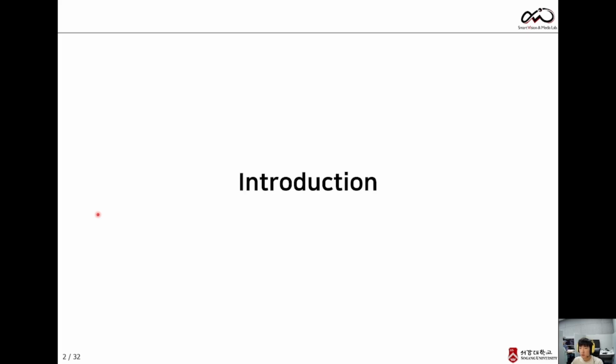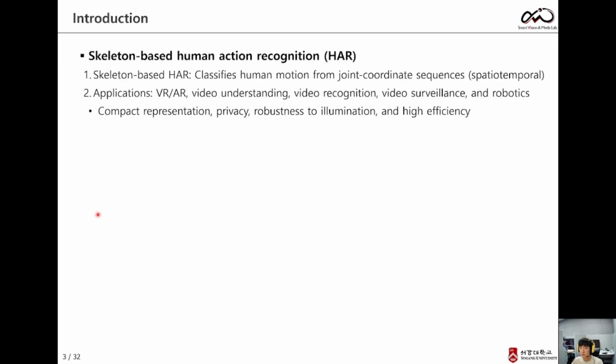First, let me briefly introduce skeleton-based human action recognition. Skeleton-based human action recognition recognizes human actions from sequences of joint coordinates. Because skeletons are compact and privacy-friendly, they are widely used in applications such as robotics, surveillance, and VR/AR.